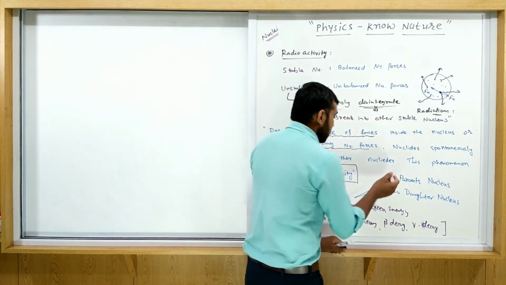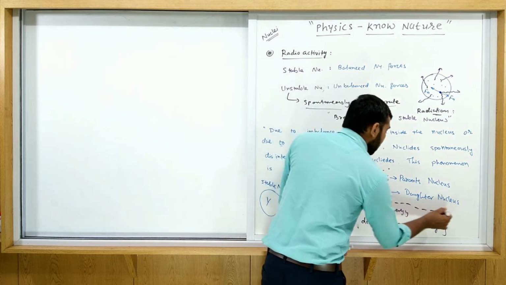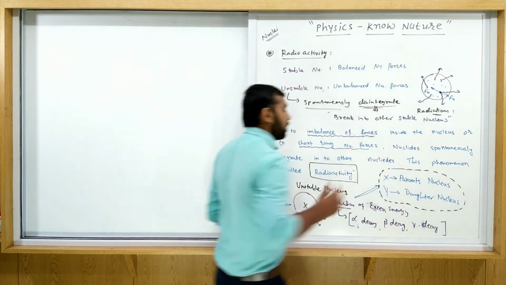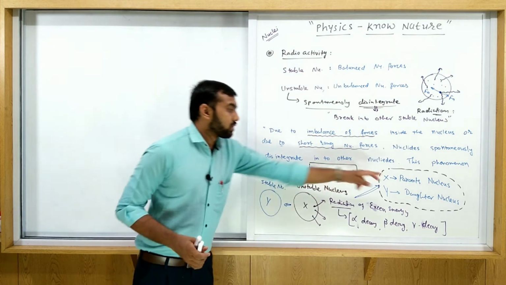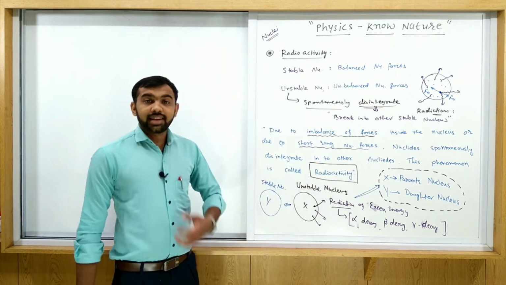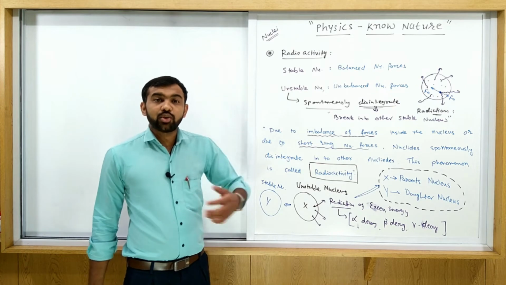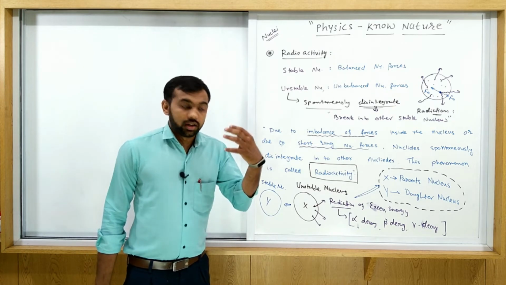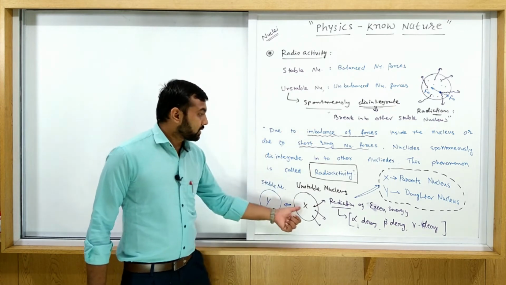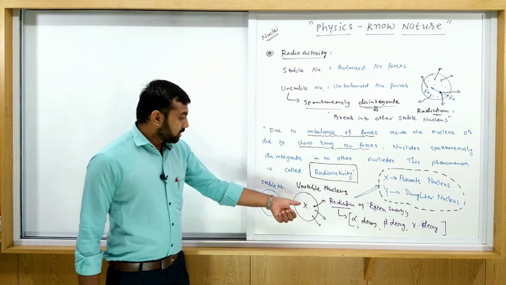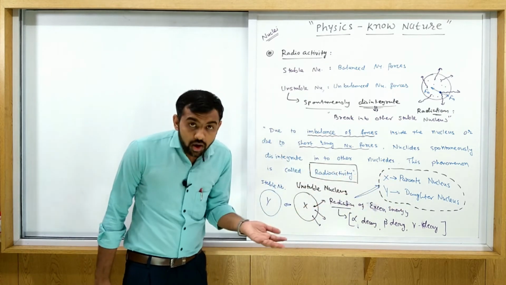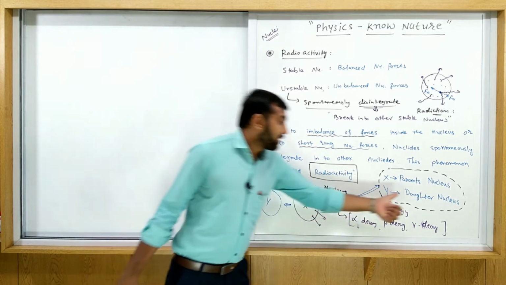You must remember both of these names, because sometimes it is given in a problem. Okay, so X is what? Parent nuclei, meaning X is unstable nuclei and it tries to convert into a stable nuclei. So X is a parent nuclei, and this Y is formed from the X. So this Y is a daughter nuclei.